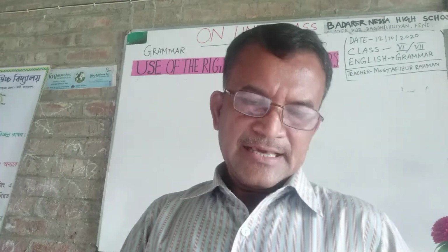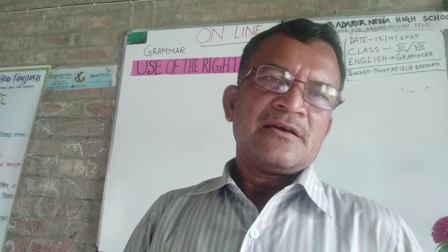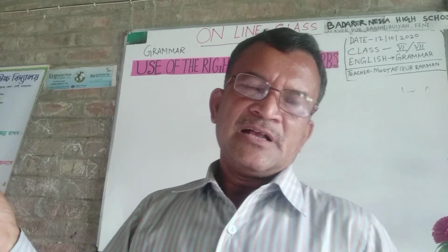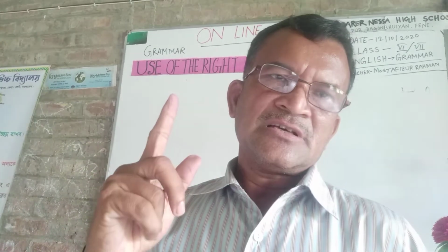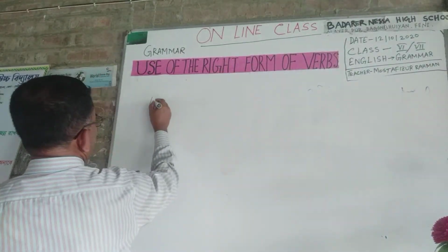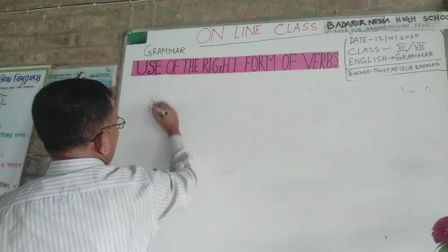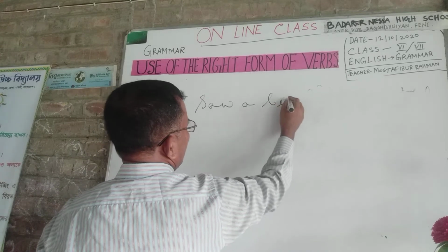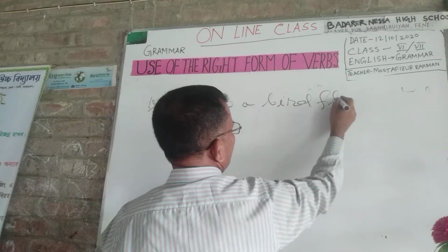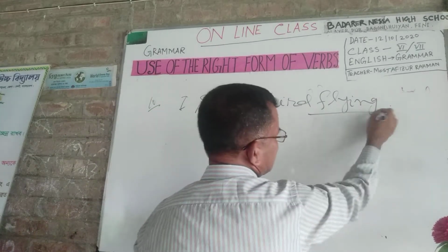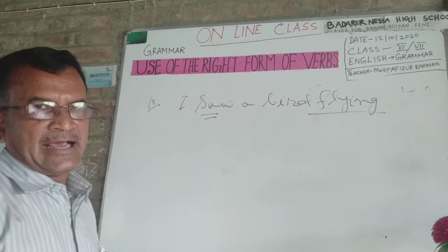When you see a verb is first form, then in the next verb you must use ing. I saw a bird flying. I saw, it is past form, so next verb you must use ing.